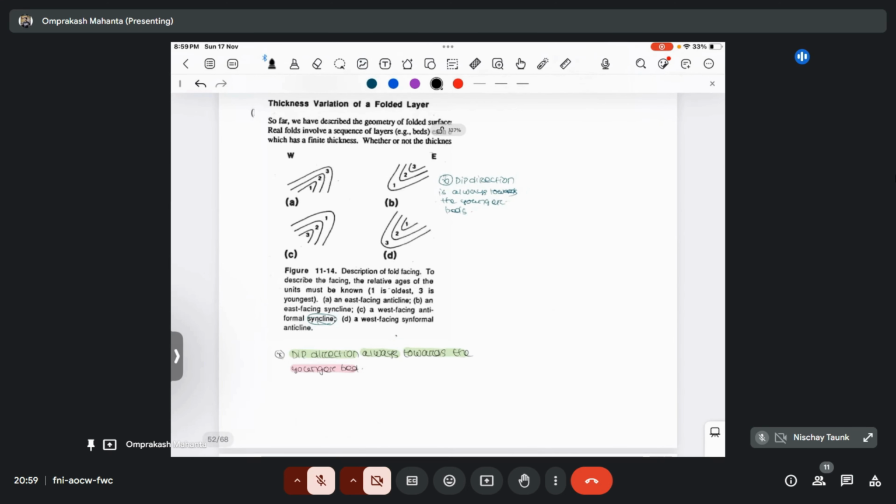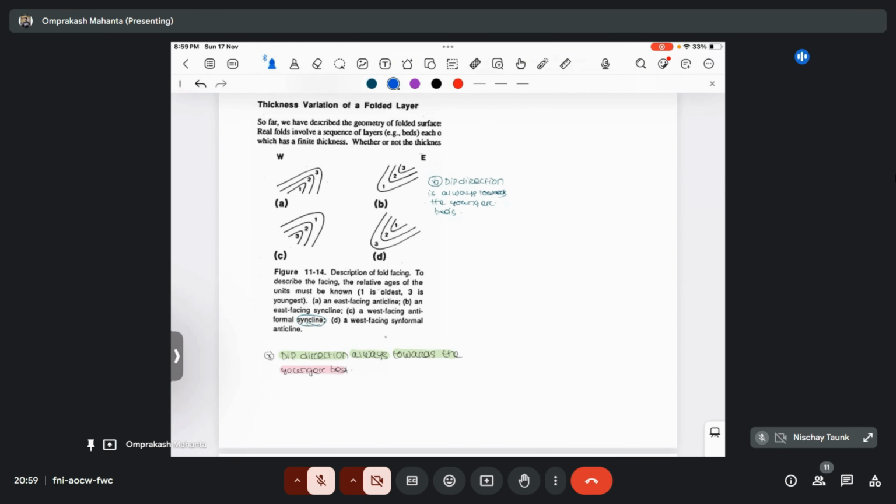So in case 1, tell me what it is basically. Here also 1 is the oldest and 3 is the youngest. In case 1, is it an antiform or a synform? Antiform. Is it an anticline or a syncline? Anticline, so it is an antiformal anticline. And the younger bed is 3, and the younger bed is towards the eastern direction. So what will be the term here? Antiformal anticline facing towards the eastern or western side? The first case, eastern side, because 3 is dipping towards the east.